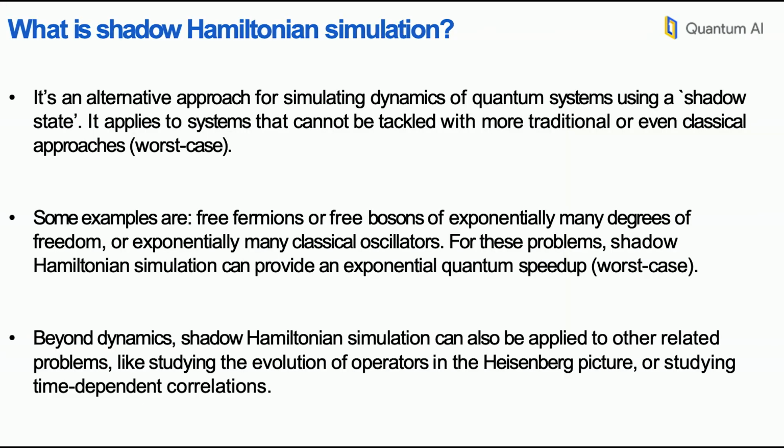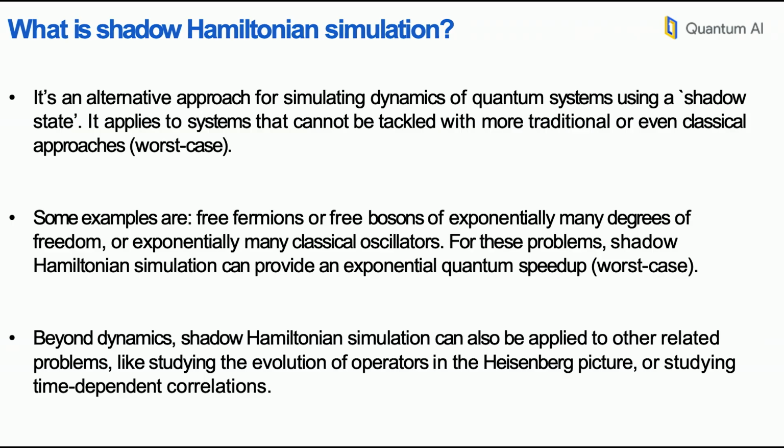Some of the examples that we can simulate with this technique are free fermion or free boson models composed of exponentially many degrees of freedom, exponentially many modes. By that I mean that the algorithms are efficient, paying a cost that is only logarithmic in the volume of the system. For these problems, we can prove that shadow Hamiltonian simulation can provide an exponential speedup, at least in this worst case scenario. There are going to be some BQP-complete problems associated with this framework that I'm going to explain.